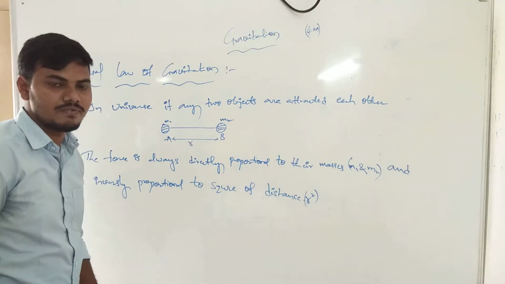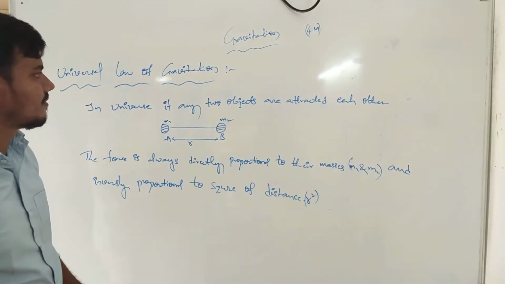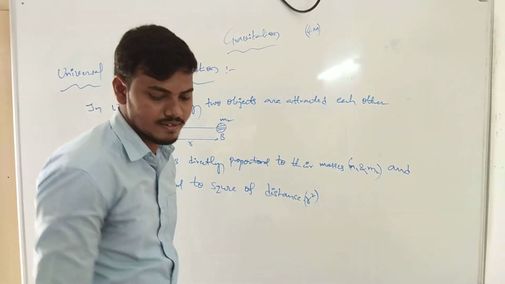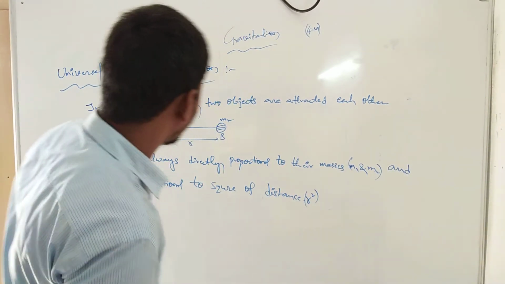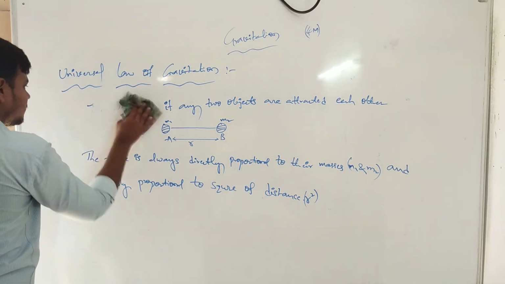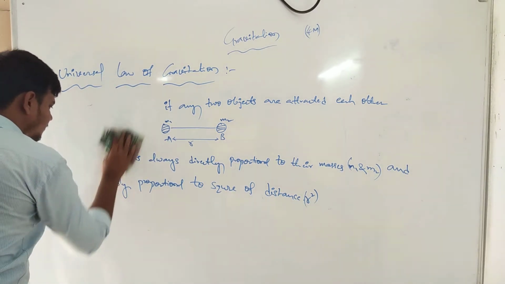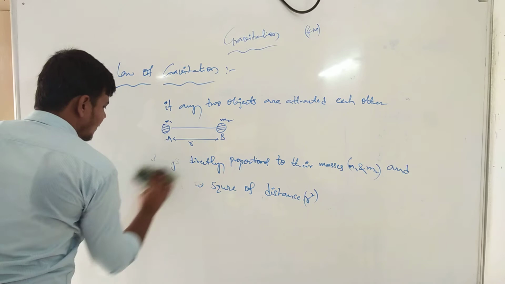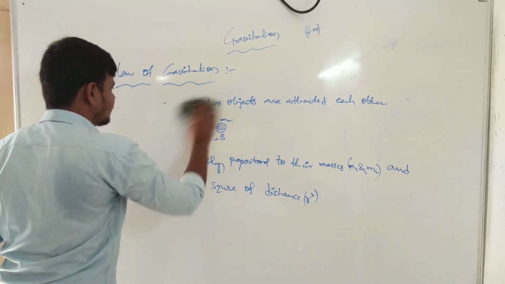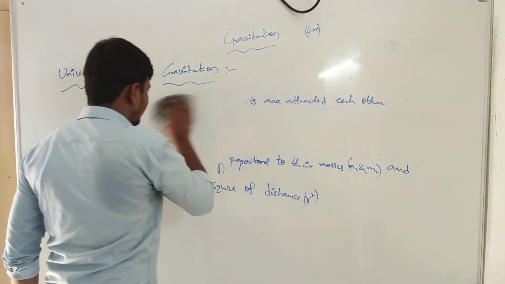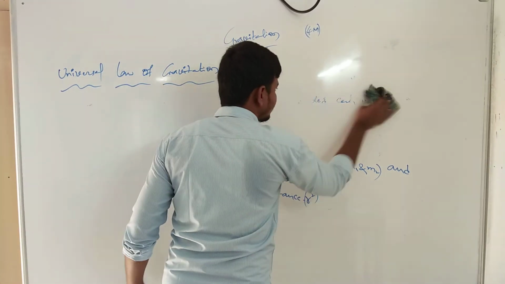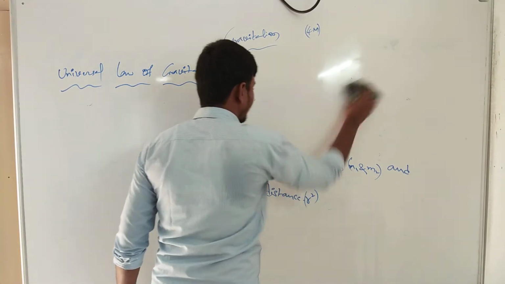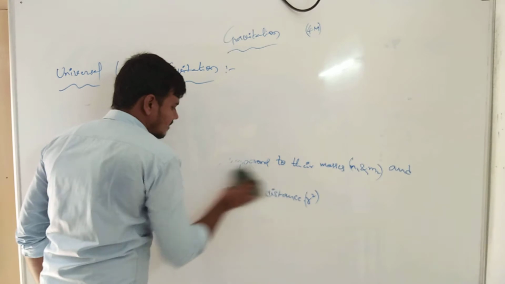Now next, we take the universal law of gravitation in mathematical explanation. What is the mathematical explanation?